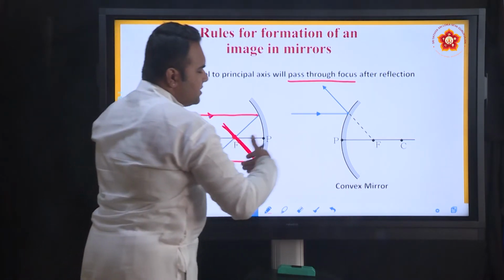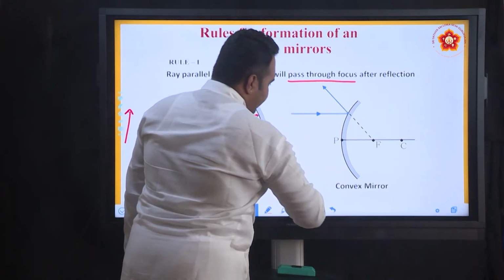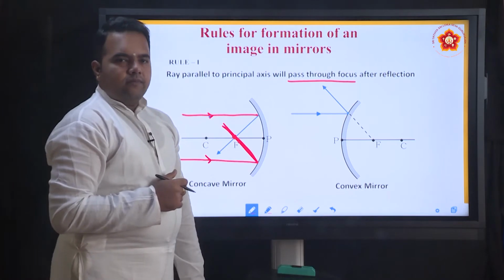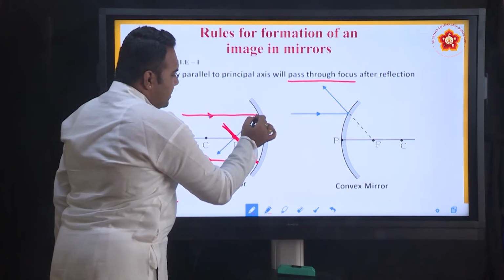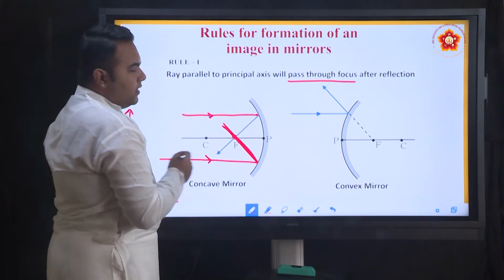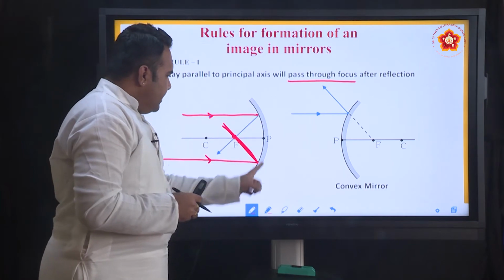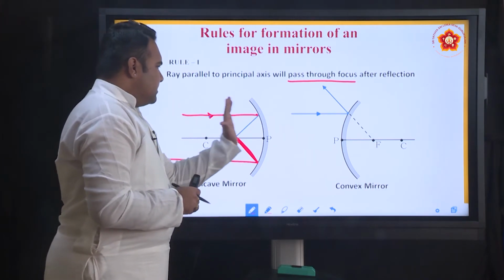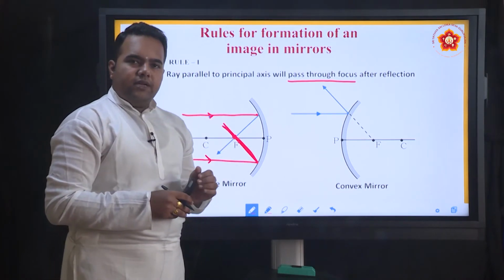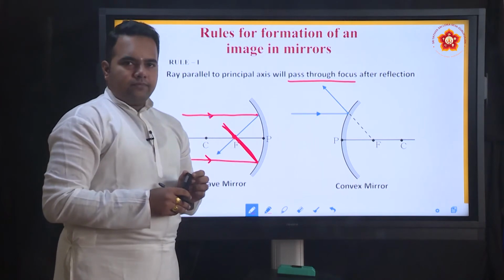Now, take the example of a convex mirror. Any parallel ray of light that is coming is not going to converge inside. Concave mirror is a converging mirror. Because of the bend being inward, you can make out that the rays of light that are hitting the mirror, after the reflection they will be bent inward, or they converge.